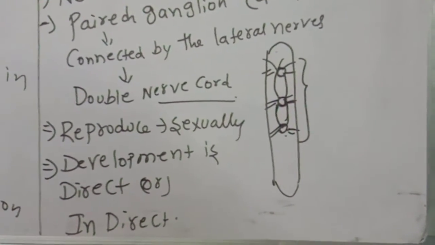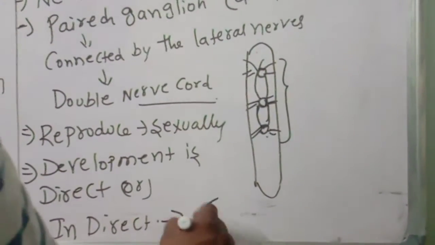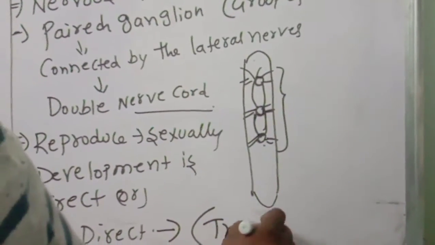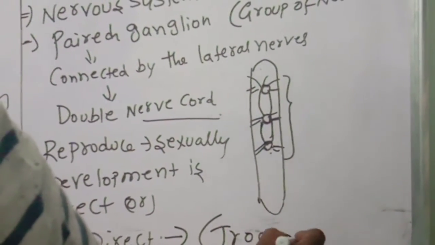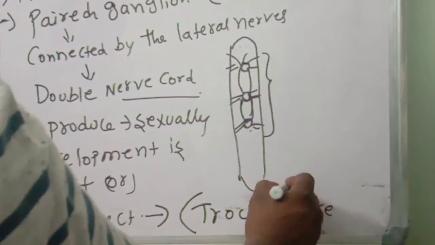These points you should remember. Indirect means a larval form is there. What is that larval form? Very important: that is called trochophore larva.